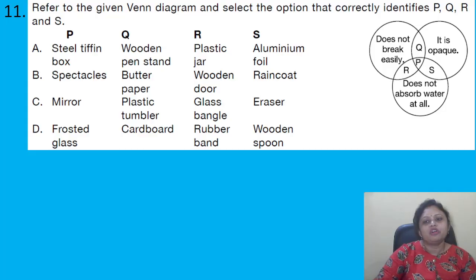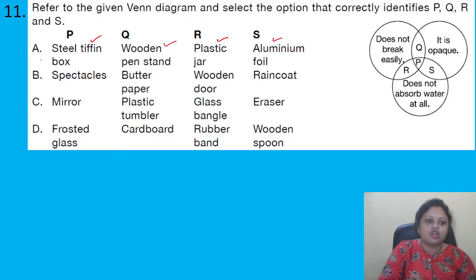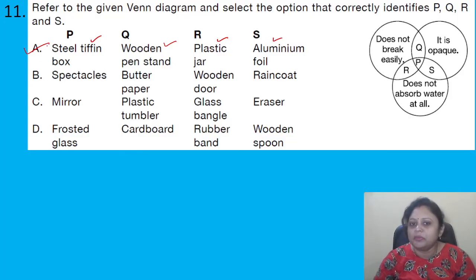For P, it does not break easily, it is opaque and it does not absorb water at all, so it could be the steel tiffin box. Then Q does not break easily and is opaque, so it could be the wooden pen stand. R does not break easily and does not absorb water at all, so it could be plastic. S does not absorb water at all and is opaque, so it can be aluminium foil. So here the correct option is option A.